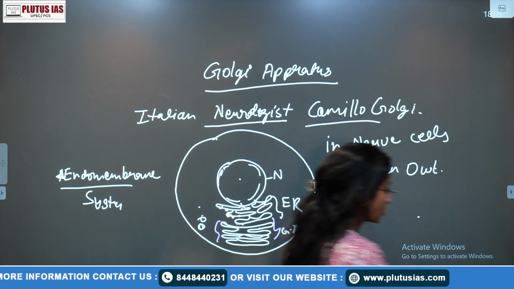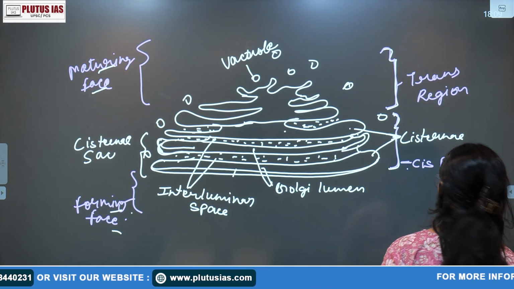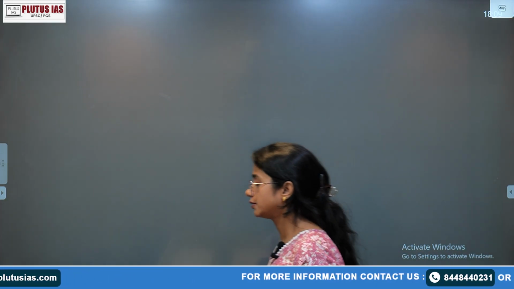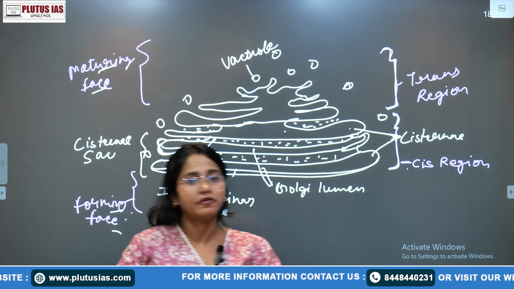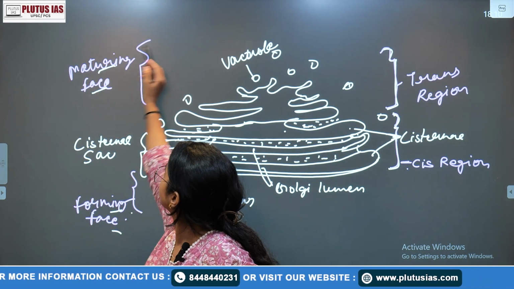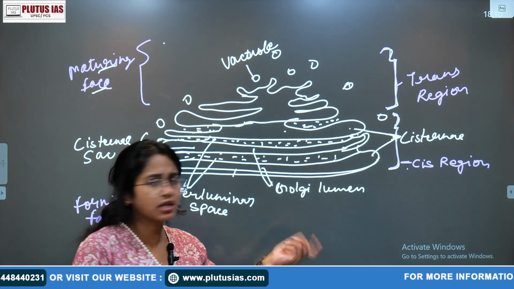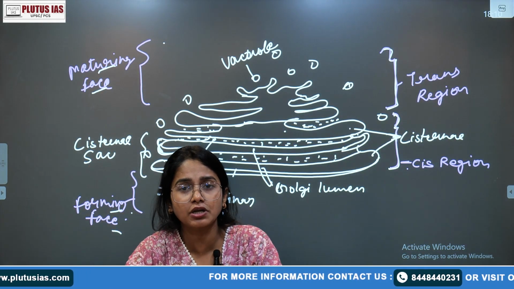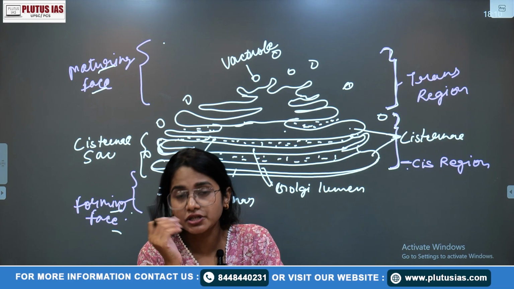Today we can talk about the functions, or maybe not. One function of your Golgi apparatus is secretion, because whatever protein or lipid molecules enter, secretion occurs here. The second function is storage.